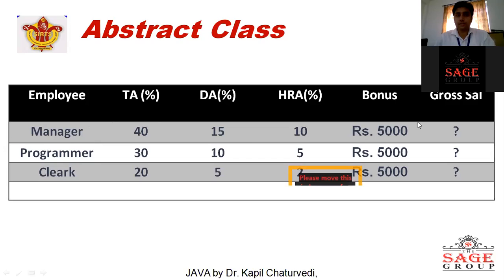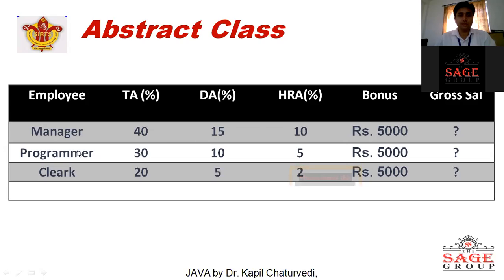When you are calculating the salary of a manager, you will have to provide 40% of TA, 15% of DA, 10% of HRA, and a fixed bonus of 5,000. By adding these things to the basic salary, you will get the gross salary.